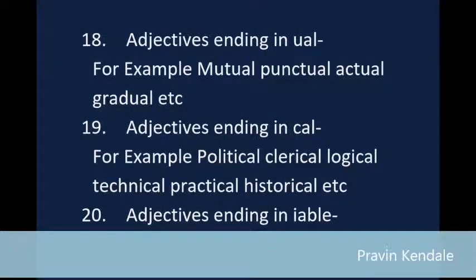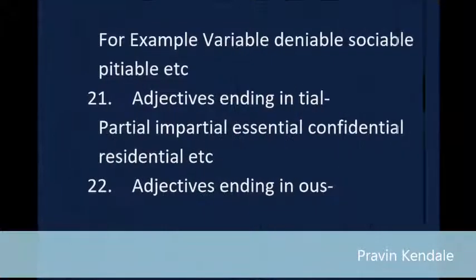19. Adjectives ending in cal. For example, political, clerical, logical, technical, practical, historical, etc. 20. Adjectives ending in iable. For example, variable, deniable, sociable, pitiable, etc. 21. Adjectives ending in tial. Partial, impartial, essential, confidential, residential, etc.